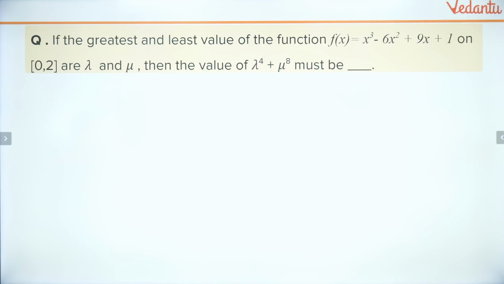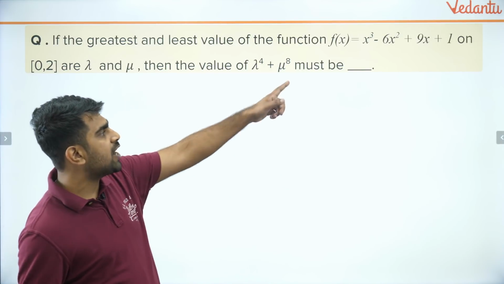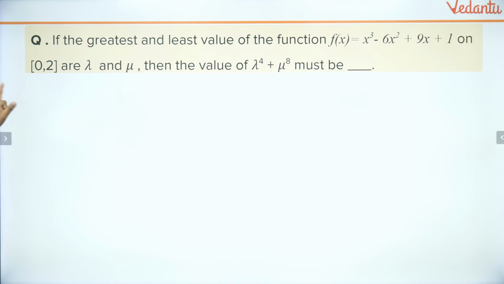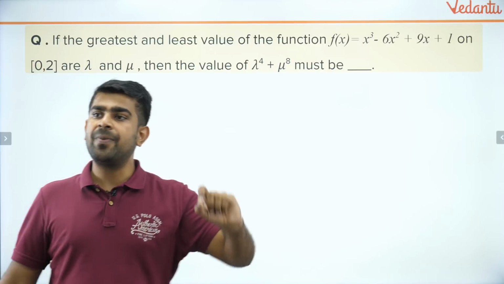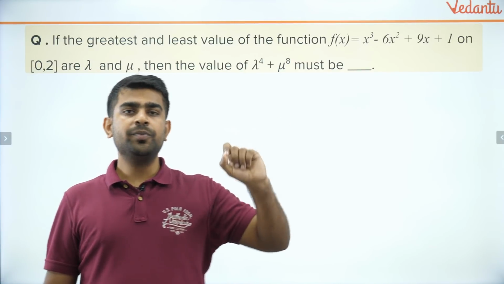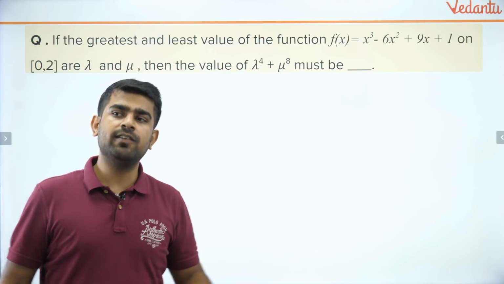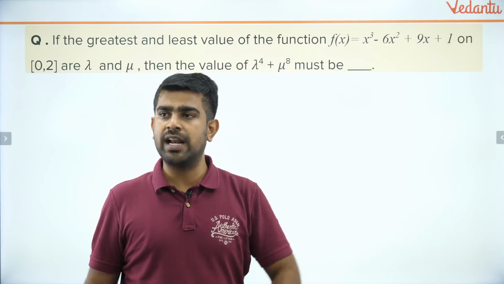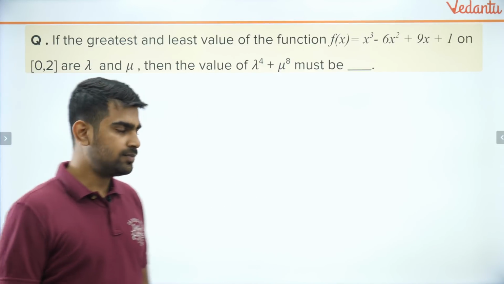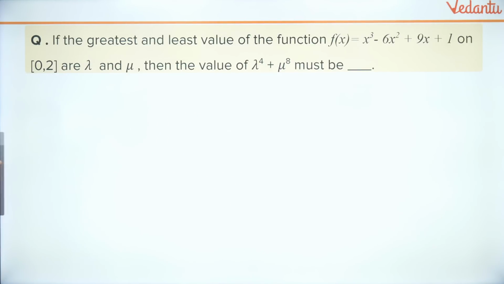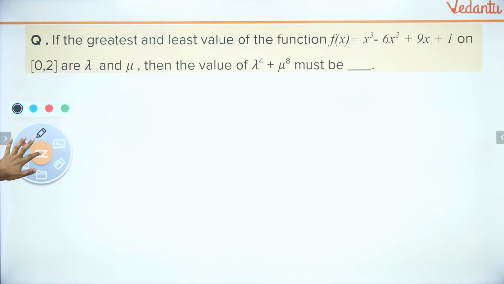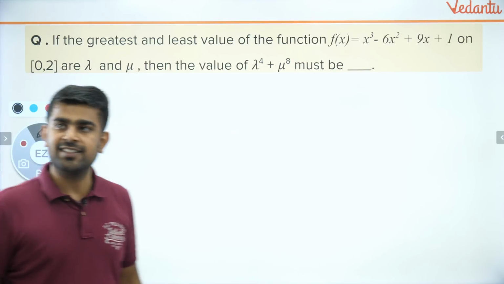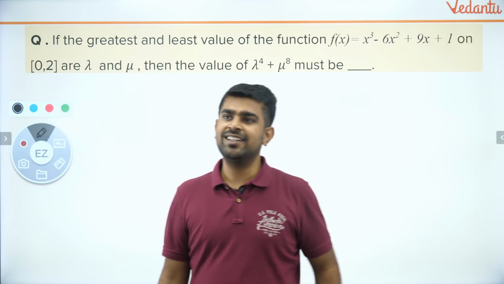The greatest and least value of this function on the closed interval 0 to 2 are lambda and mu. Then the value of lambda power 4 plus mu power 8 will be what? You guys have to tell me the answer. Okay. Let's try to solve this question. So guys, if you know the answer or if you have solved it right now, you can let me know in the chat. Let's see who gets it fast.